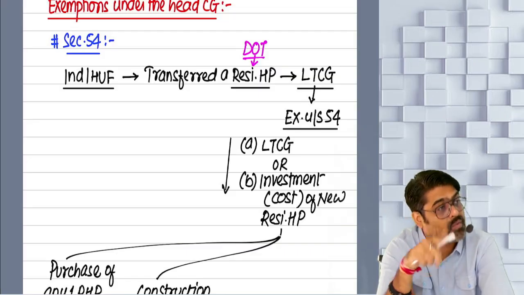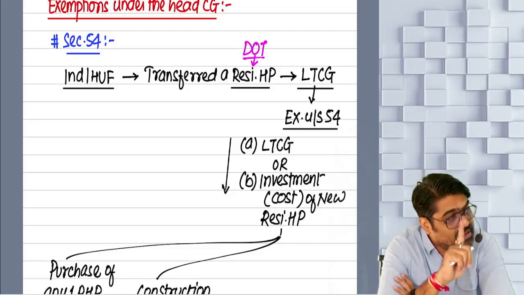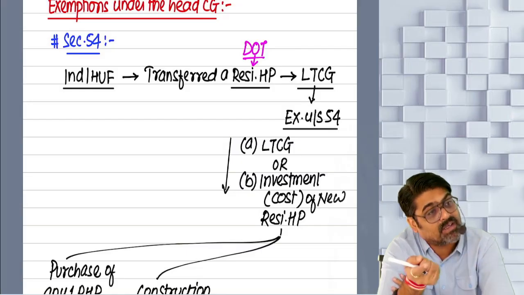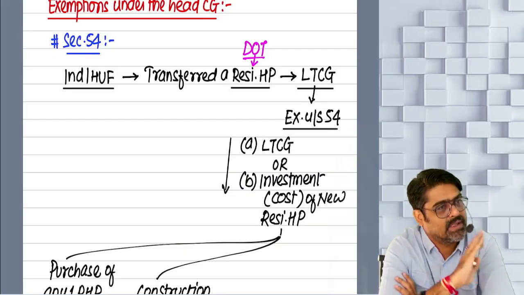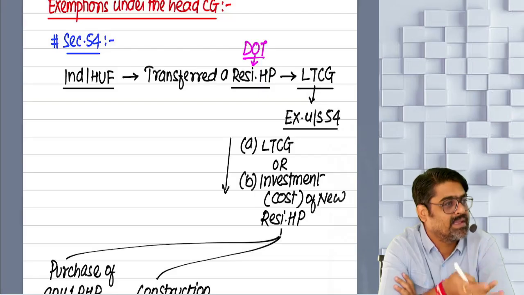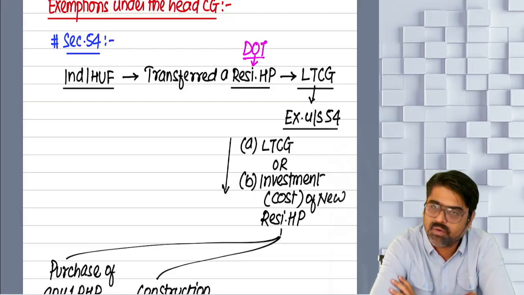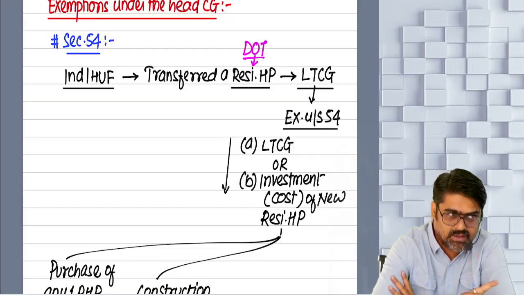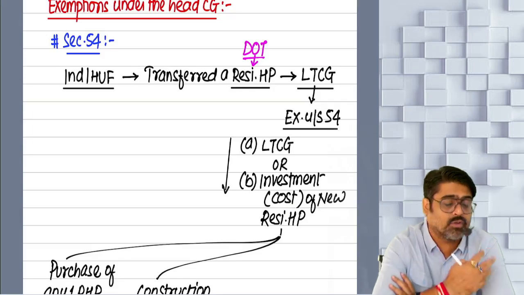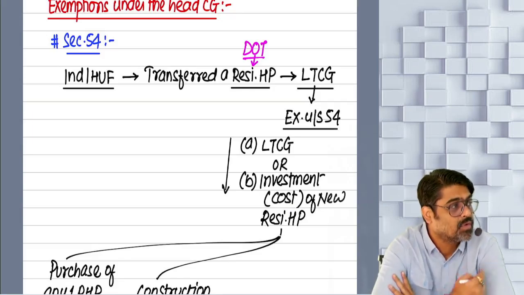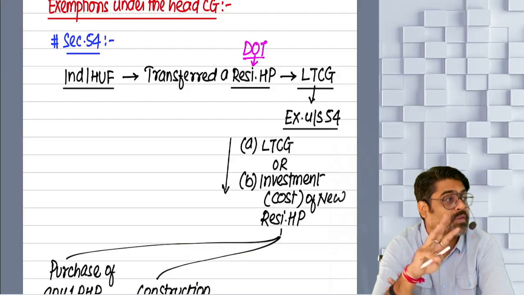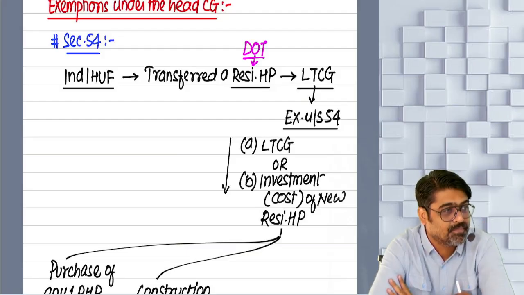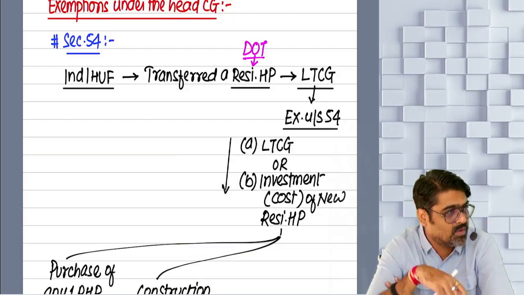Yes or no? But out of all such properties, any one residential property in India will be considered that the cost of that property is met out of your long-term gain. And the investment in that property would allow you to take the exemption under section 54. Understanding? How many properties? So within 1 year backward and 2 years forward, you have purchased 3 properties. So out of all those 3 properties, you have to check which properties are purchased in India. So out of 3, only 2 were purchased in India. Then the third one will be ignored, automatically ignored.